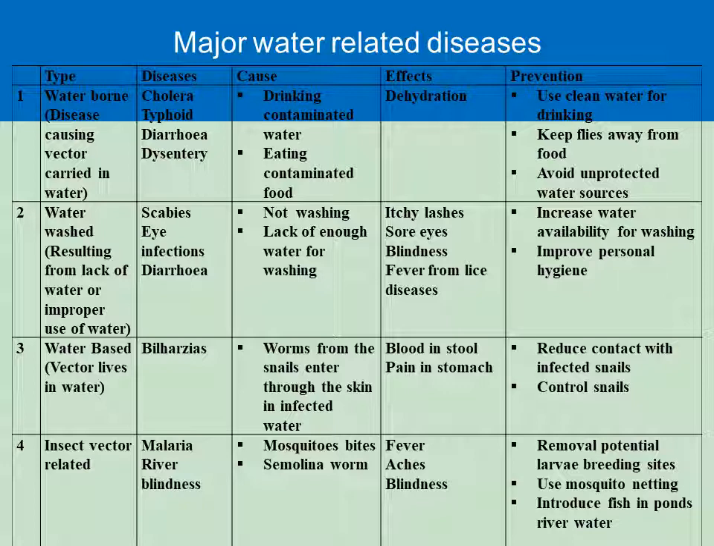We have to use mosquito nets. We have to introduce fishing ponds, especially in river water, etc., as a prevention against these diseases.